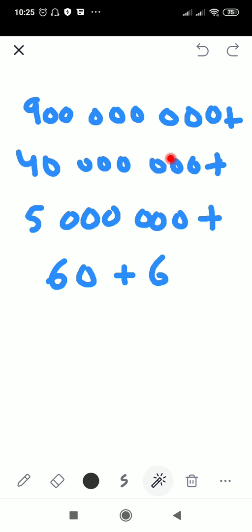So we have to first put the place value chart. That will help us, and then we are going to write down each value in the place value chart.